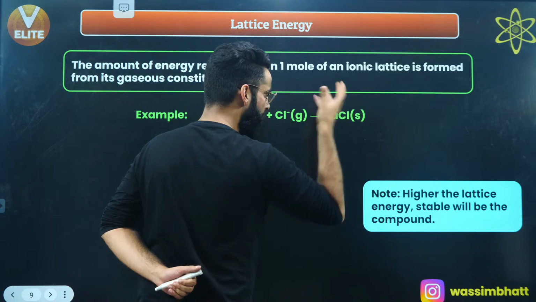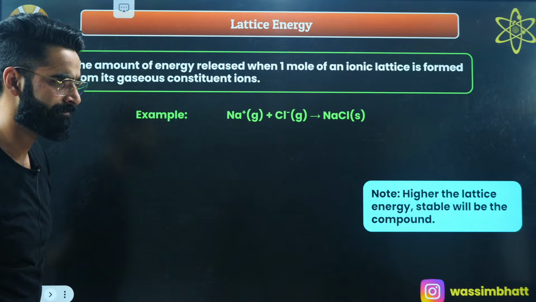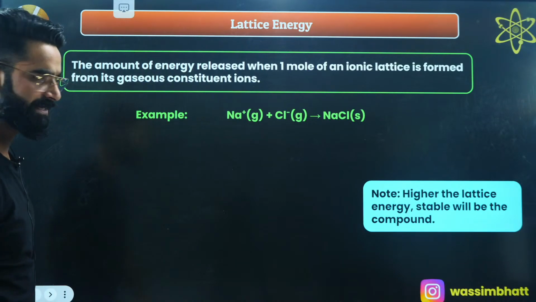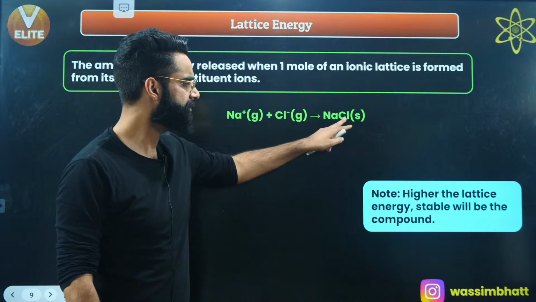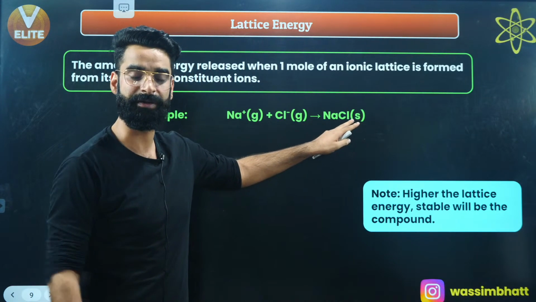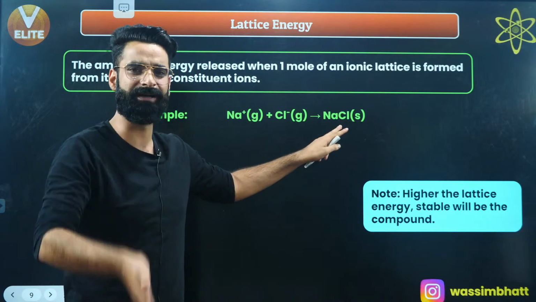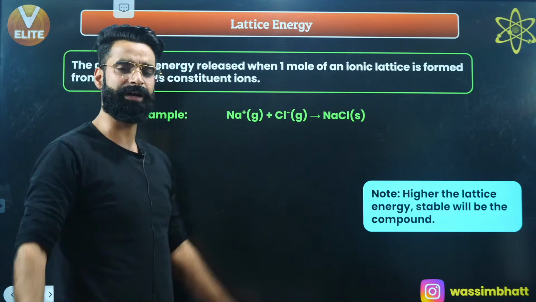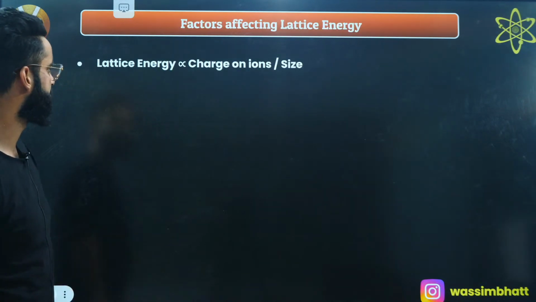And if the force of attraction between these ions is more, definitely it's going to be stable. As simple as that. So the higher the lattice energy of the compound, the more stable it's going to be, because more energy is needed to break it into its gaseous ions. Surely it's clear, right?